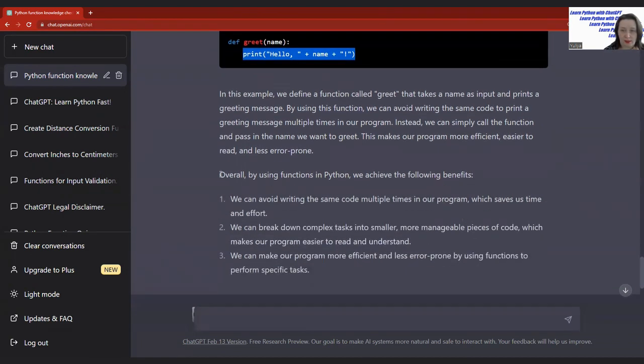And another thing that you need to know is that ChatGPT is very useful to summarize information. So here we have a summary. By using functions in Python, we achieve the following benefits. We can avoid writing the same code multiple times in our programs, which saves us time.